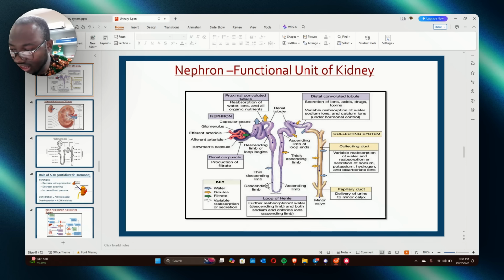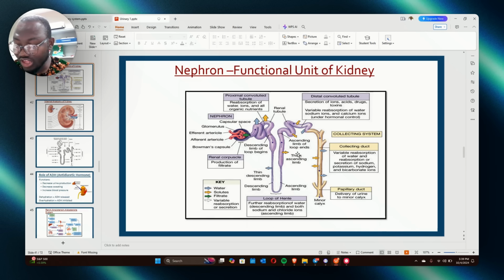Now, what happens in the thick ascending limb of the nephron? Remember, I told you that potassium enters the cell from the interstitial fluid. And how does it enter? Through the sodium potassium pump. Remember, we are talking about this place. So what does the potassium do? Potassium re-enters the interstitial fluid. Using the sodium potassium pump, it re-enters the interstitium, this place. All right? So potassium goes out from here.